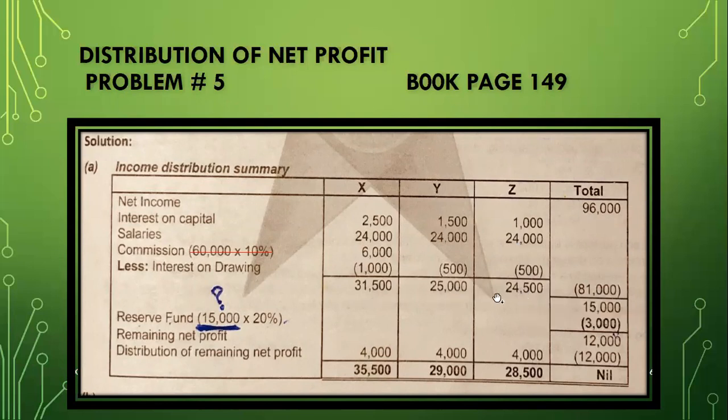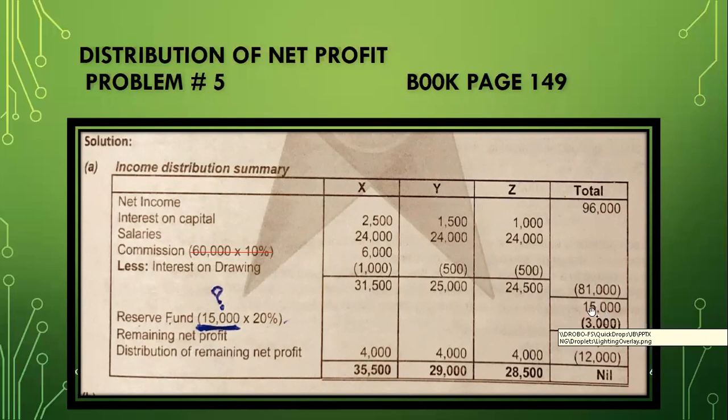After vertical calculations, we have horizontal calculations: 31,500, 25,000, 24,500. I got the value over here, 81,000. So you have 96,000 less 81,000. Your answer is 15,000, and this will be your remaining net profit.